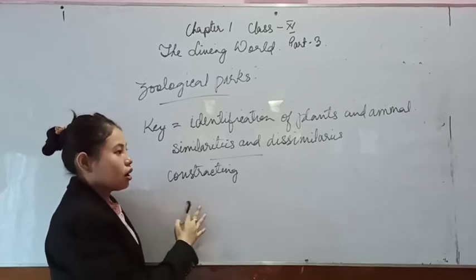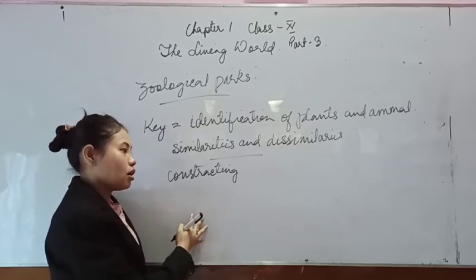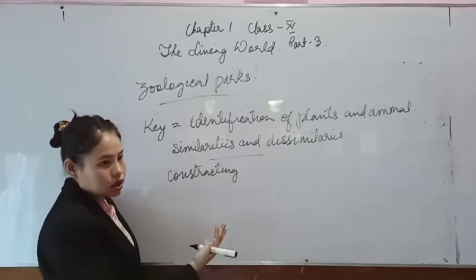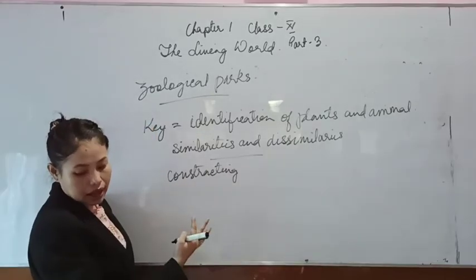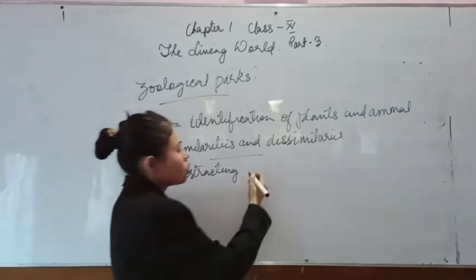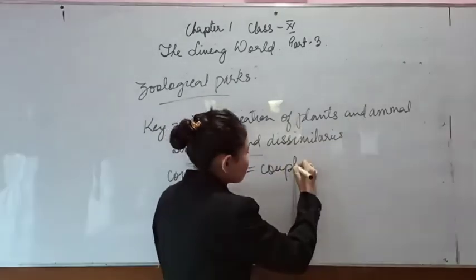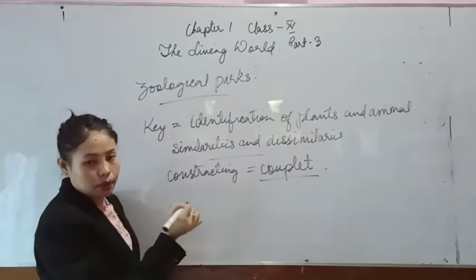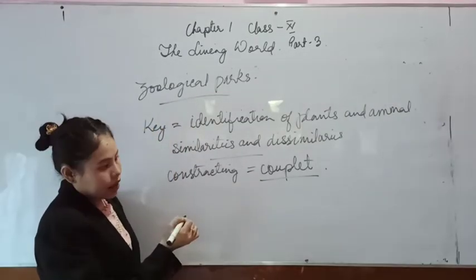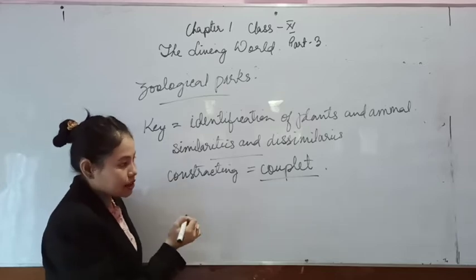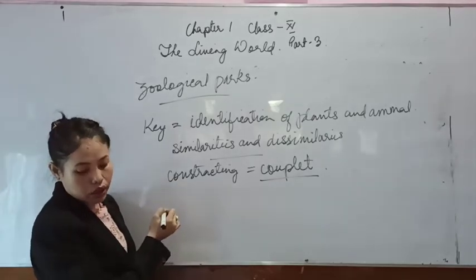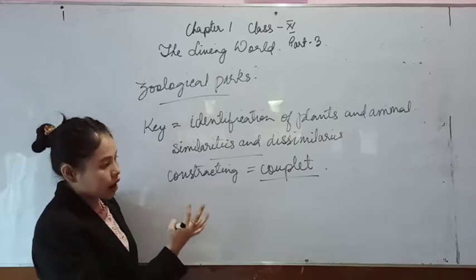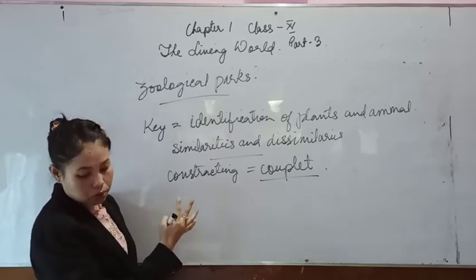For example, let's say bears fruit, does not bear fruit. So these are two contrasting characters. They take the example of two contrasting characters, which are called a couplet. So what is a contrasting character? A contrasting character is nothing but a couplet, and it is a choice needed between two opposite options.